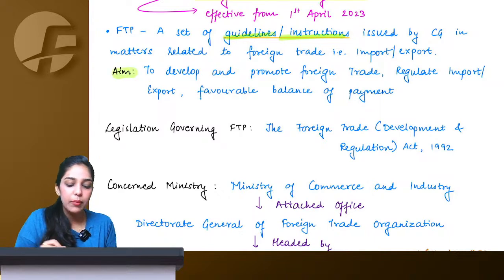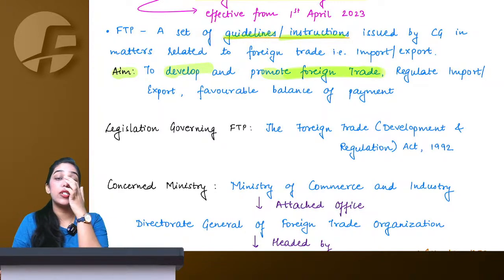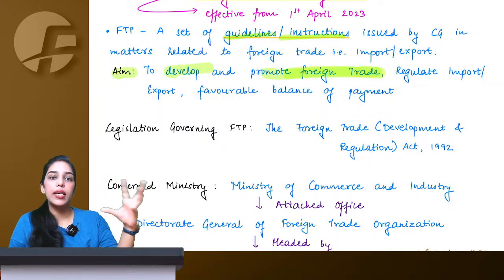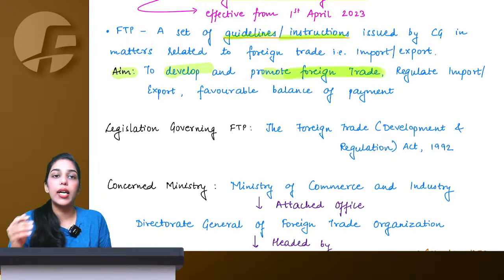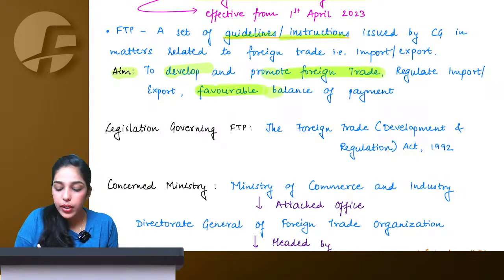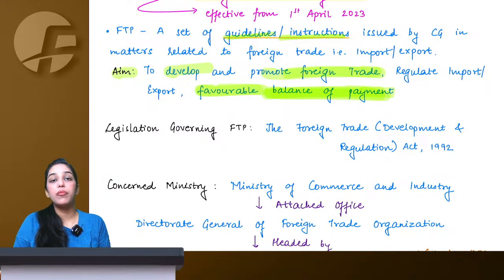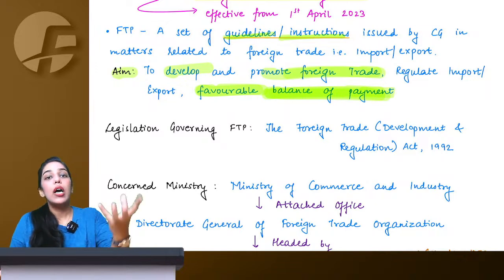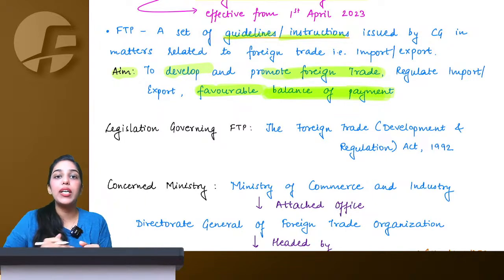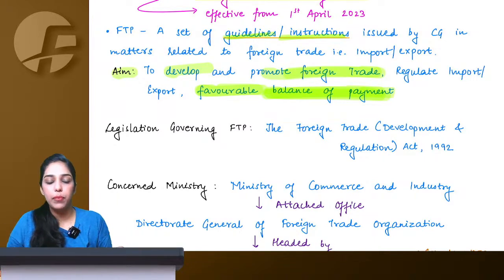Therefore the ultimate aim of foreign trade policy is to develop and promote foreign trade, and also regulate it, so that the imports are not in very heavy quantity such that our domestic industries are injured, etc. And also what we want is a favorable balance of payment, meaning we want our export earnings, our forex realizations, to be greater than what we are paying for our imports. Only then can we prosper.